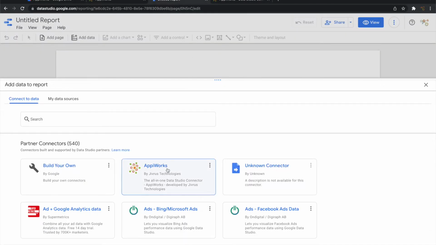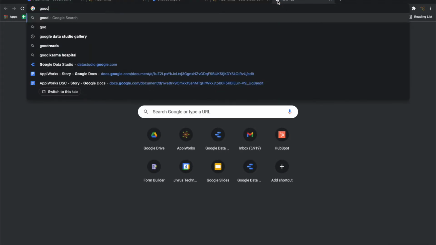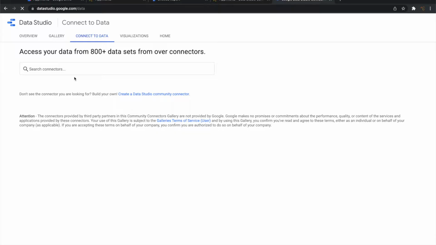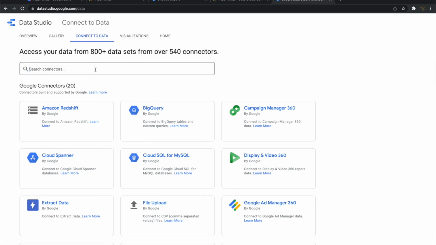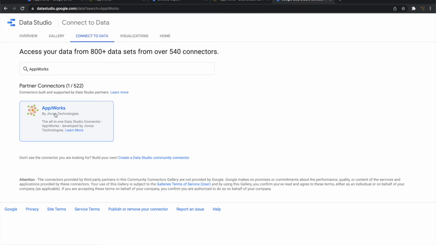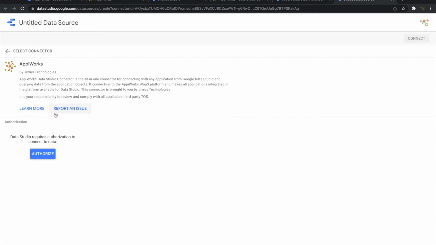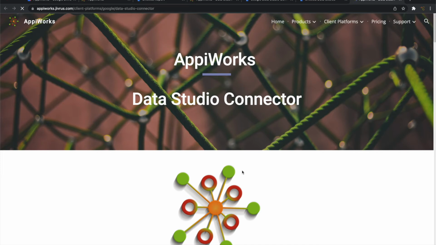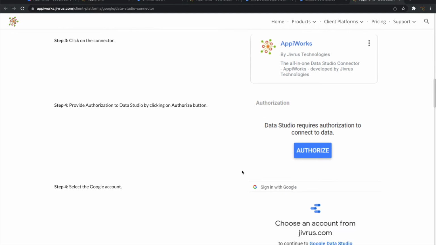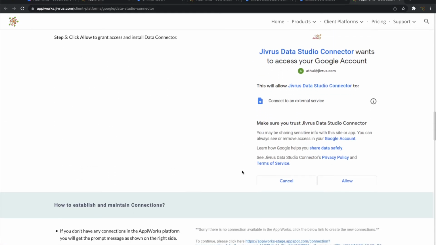So AppiWorks can be launched from here, or you can look for Google Data Studio Connectors, and you can see a list of connectors here as well, and search for AppiWorks. You see this connector, click on it. You can click on learn more, that takes you to the documentation and that has the steps and instructions to see how to install, how to operate and all that.